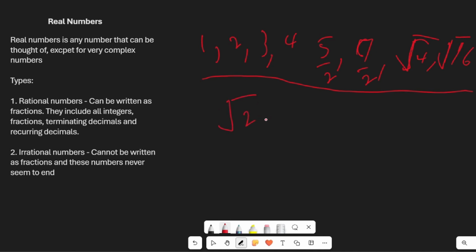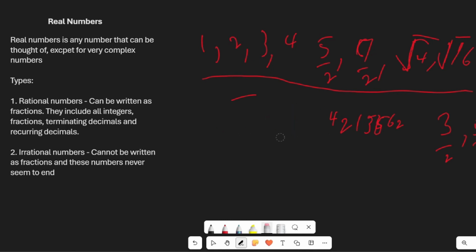If you put that into your calculator, it will give us 1.414213562, and it continues, but my calculator stops there. These numbers are not counted as rational because they never seem to end. Rational numbers can be put into fractions, as I said, like 3/2, 5/2, etc.